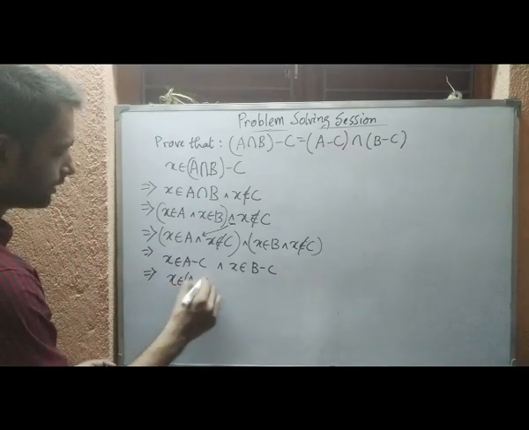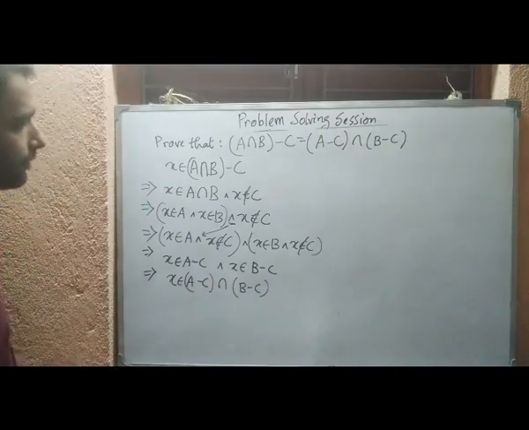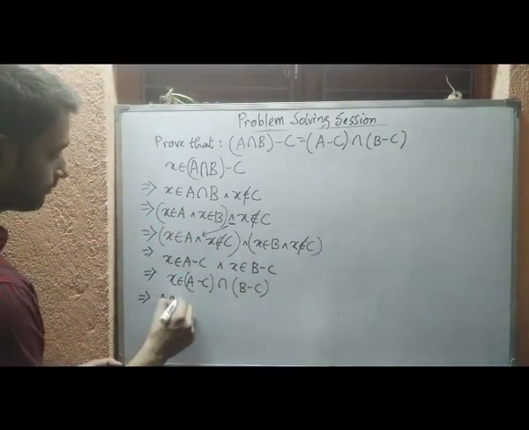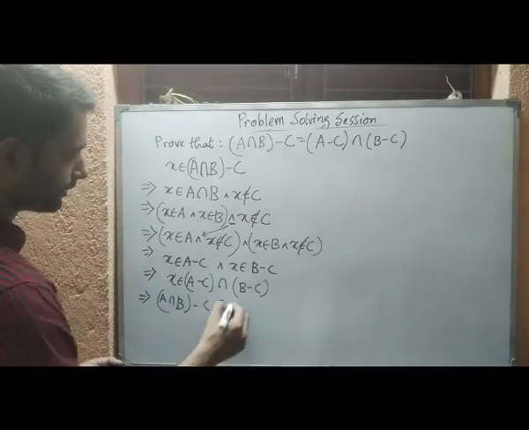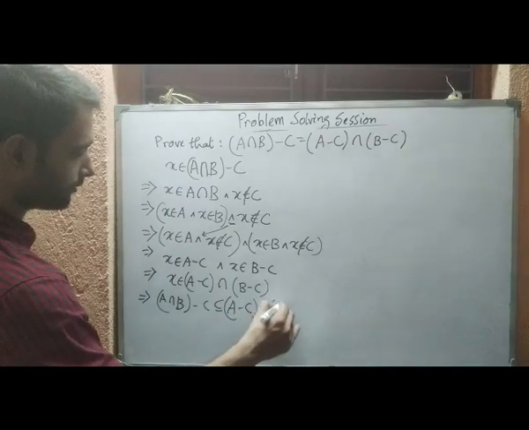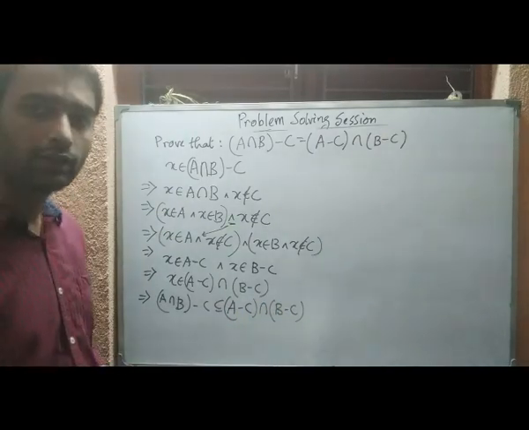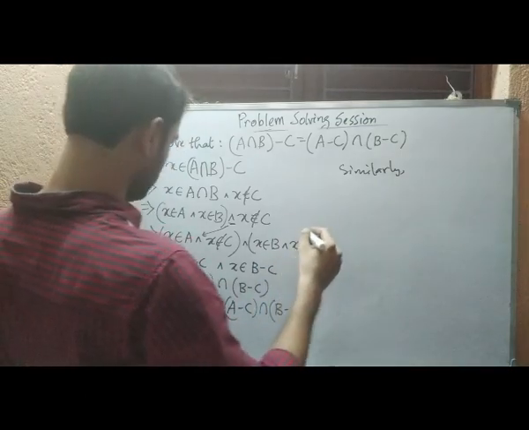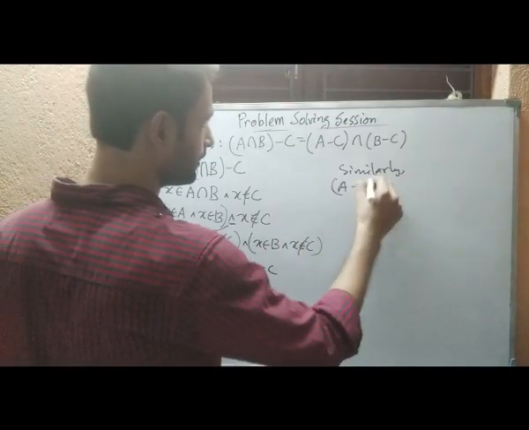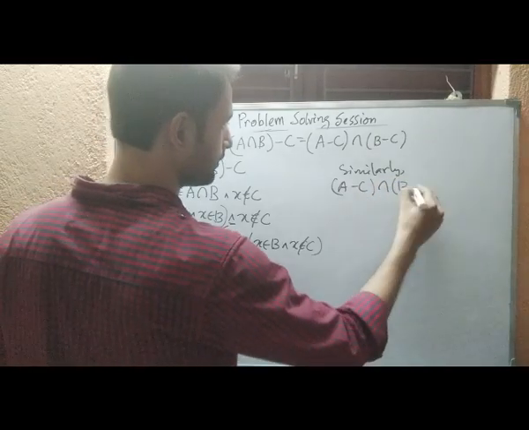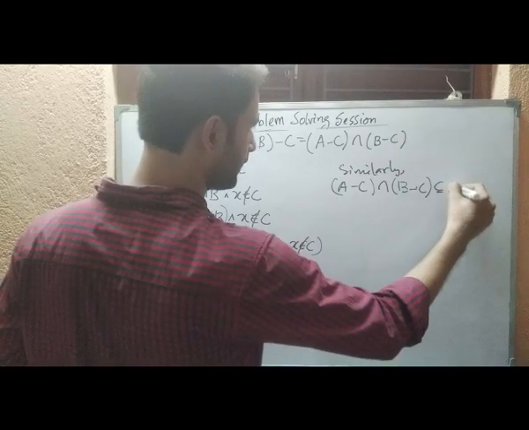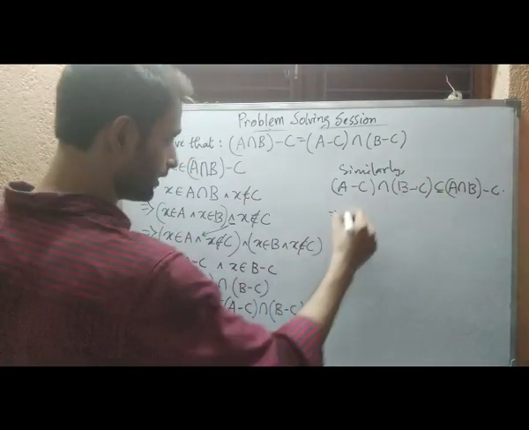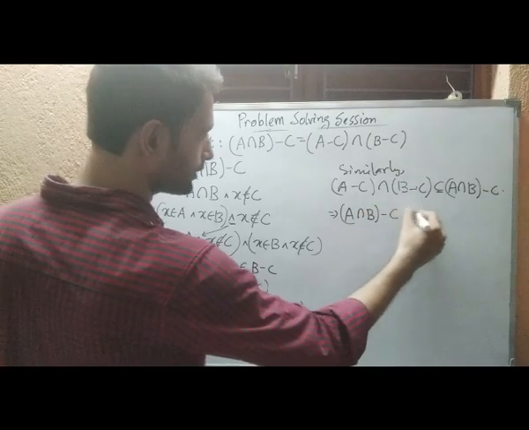So we can write here x belongs to A difference C intersection B difference C. Similarly, this gives us A intersection B difference C is a subset of A difference C intersection B difference C. Similarly you can prove the reverse inclusion, that is A difference C intersection B difference C is a subset of A intersection B difference C. These two will combine and give us the equality for this.